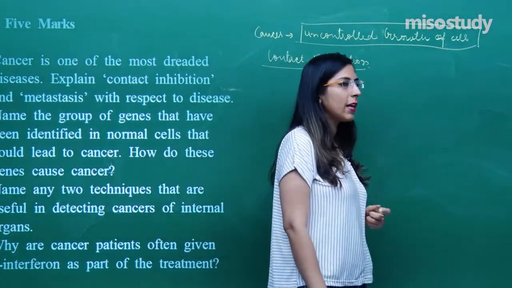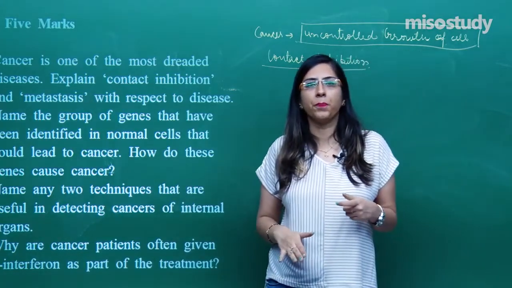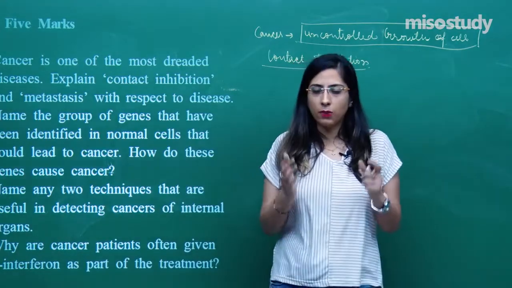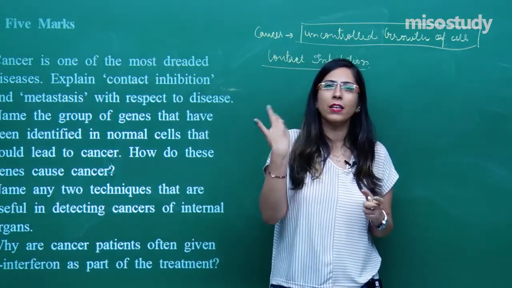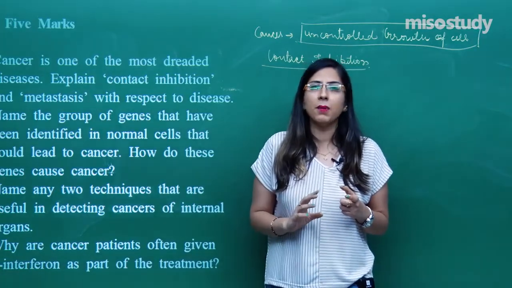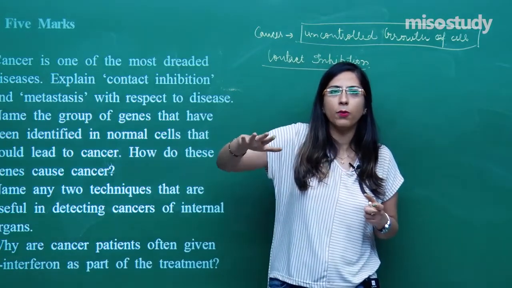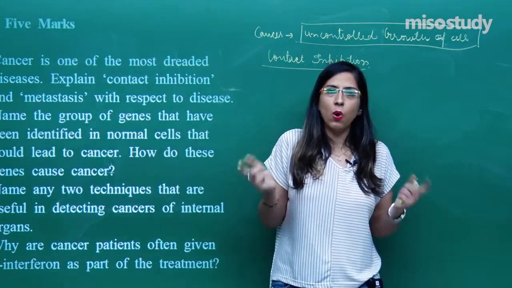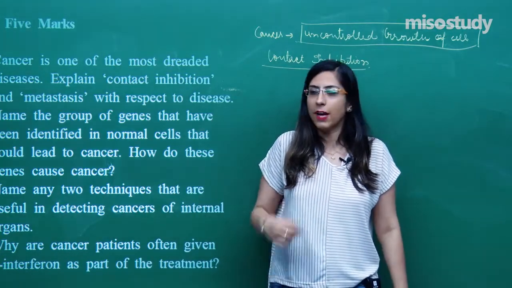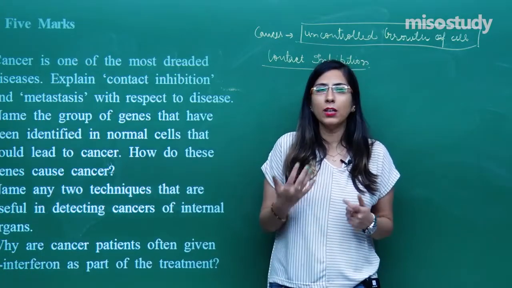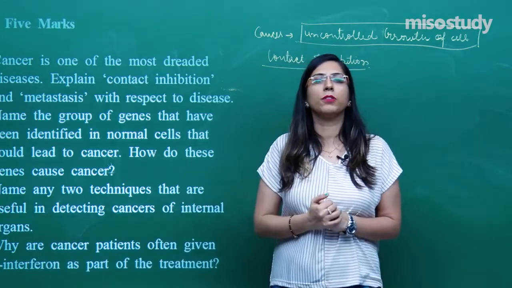Contact inhibition is the process in which cell growth is suppressed, or sorry, cell division is suppressed. Suppose I want to prepare a culture of human cells, any of the human cells that you can take. After some time, I will see the formation of a monoculture, a single layer over the culture medium. No more cells will be formed one above the other. This is called contact inhibition. That means the neighboring cells do not allow the other cells to divide. So, that you have to explain.